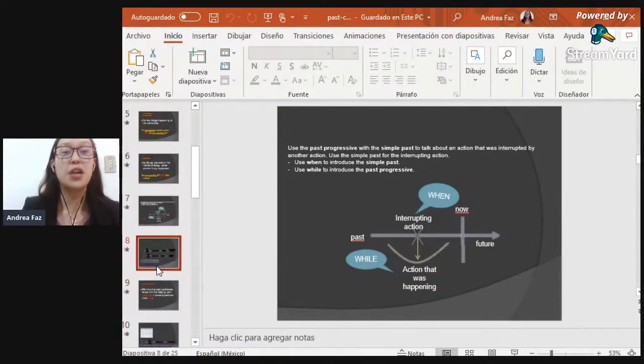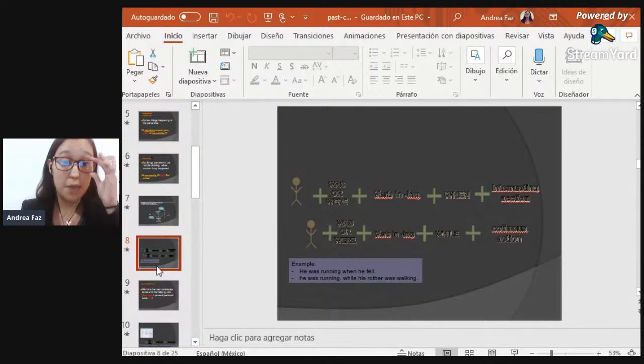And here we're going to see the structures of each one of them. As you may remember, we already saw the present continuous tense. So this is pretty much a similar thing with the past. One of our main characteristics is the use of the verb to be. But in this case, that we are talking about past, it's going to be the verb to be in its past form.